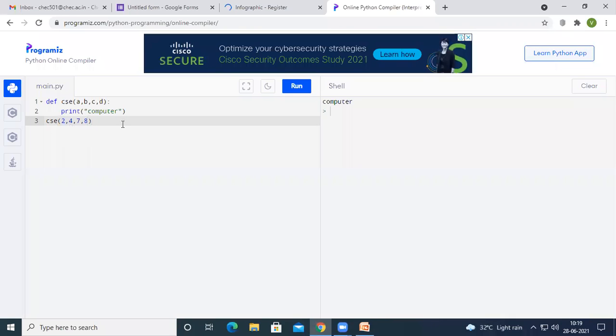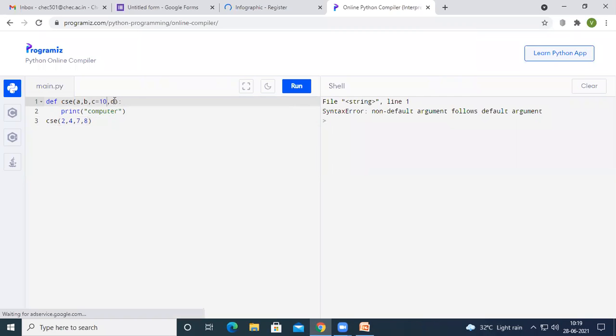For example, if I take c equal to 10 and d equal to 20, and in such a case I pass only 2 values and run the code, it is again going to execute.